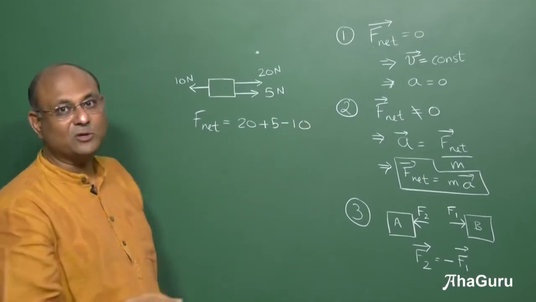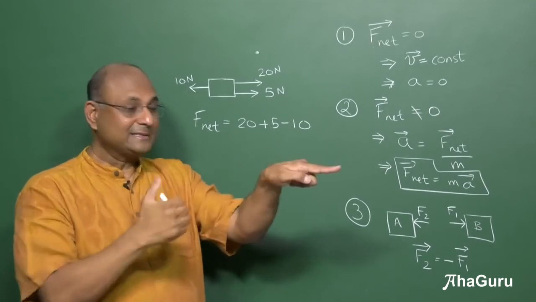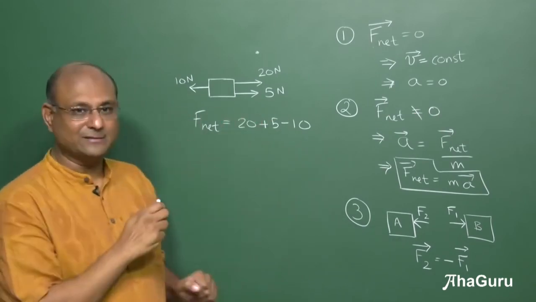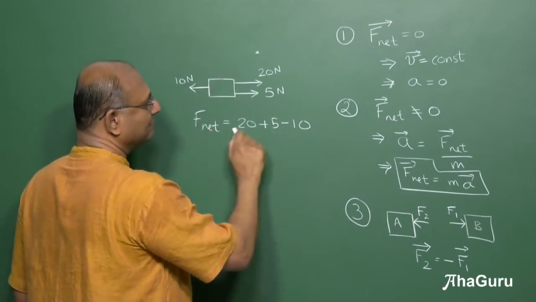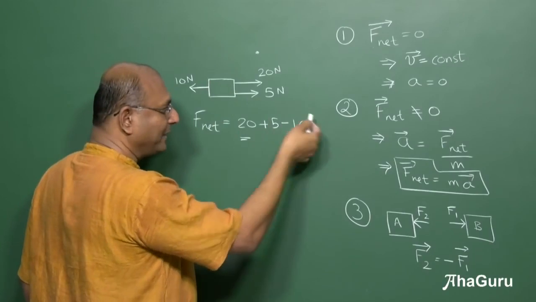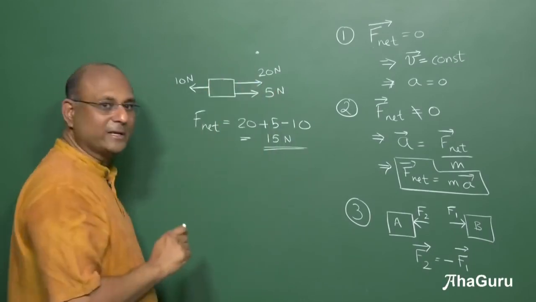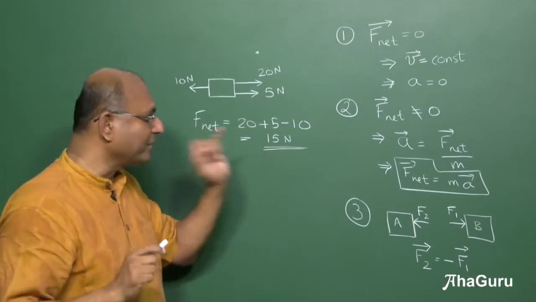So what is the net force? Total force. Add everything. But what do you mean add? This and this. When you add, this is a minus number, so you have to add with a negative sign. Okay. So therefore the answer for this net force is how much? 25 minus 10, 15 newtons. We use newtons to talk about the unit of force. That is the SI unit of force.